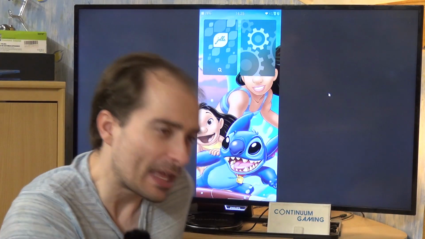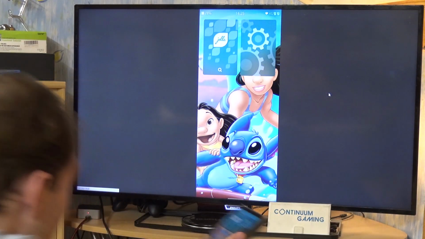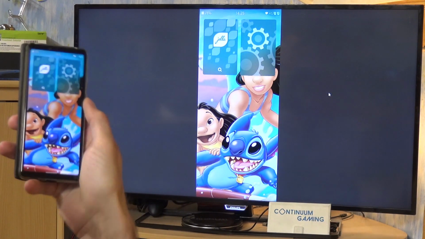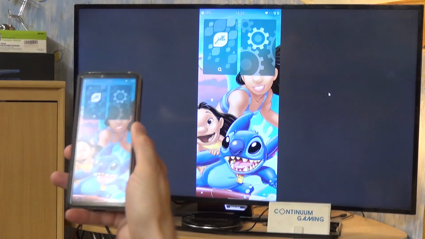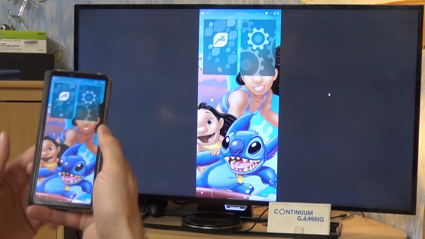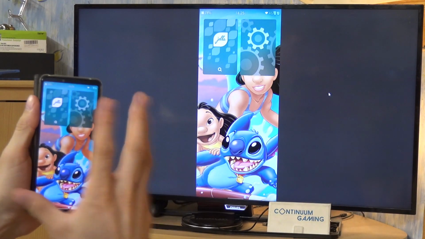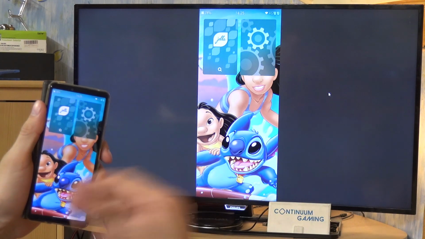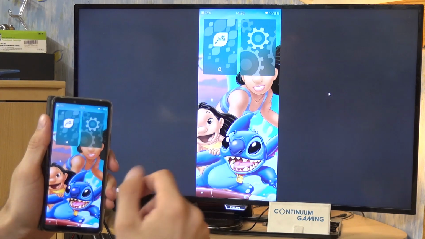So let's have a look at Situations. I'm going to put my smartphone somewhere here so you can see the smartphone and the big screen at the same time, hopefully. Sometimes there's a little bit of glare and mirroring going on, sorry for that, but then you have to look at the big screen.